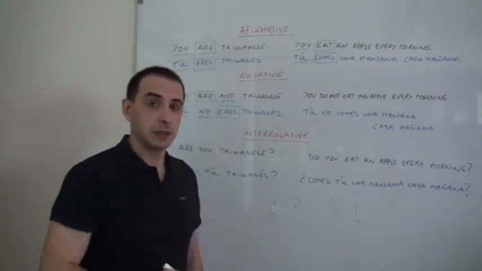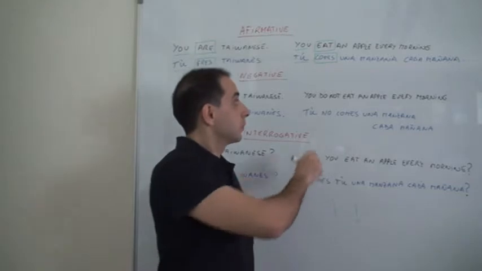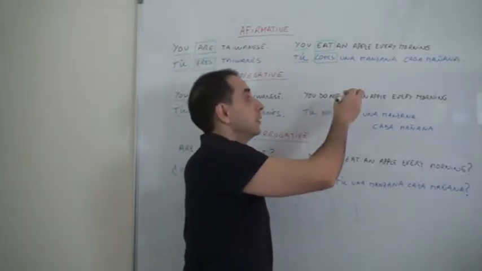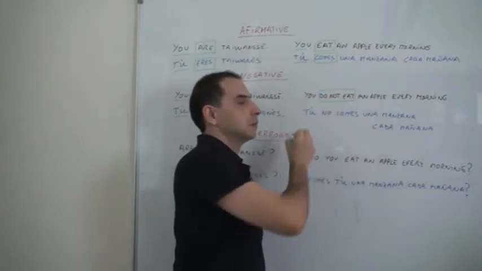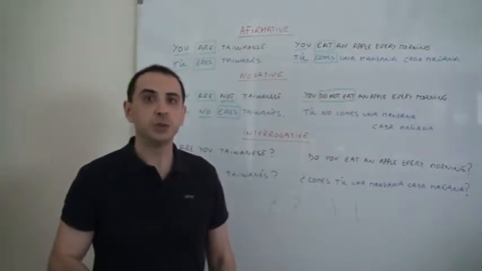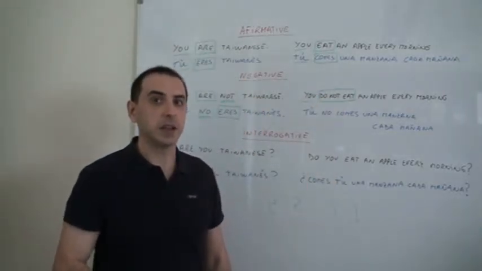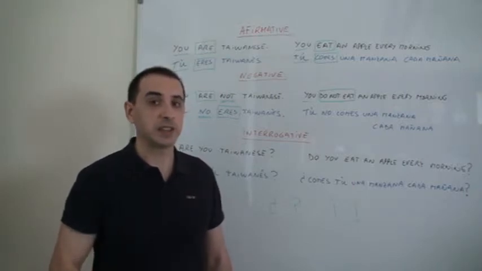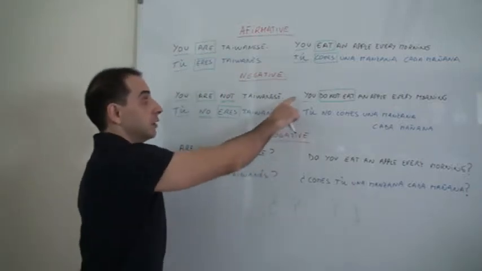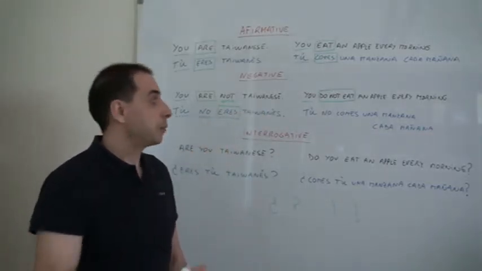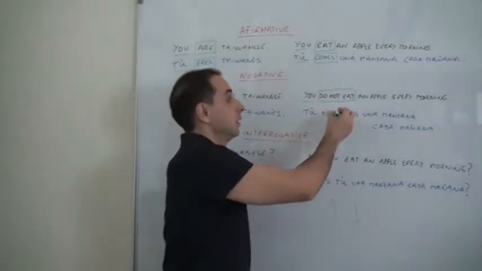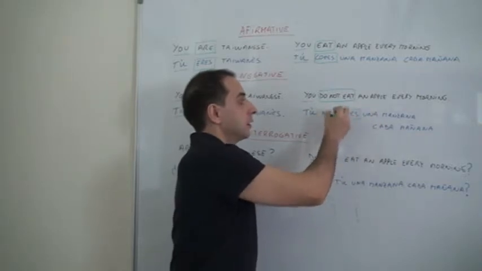In the other example, you do not. So it's kind of a little bit different. You do not eat. You need an auxiliary verb to express the negative. So the grammar here and the grammar here are a little bit different. But in Spanish, it works the same.